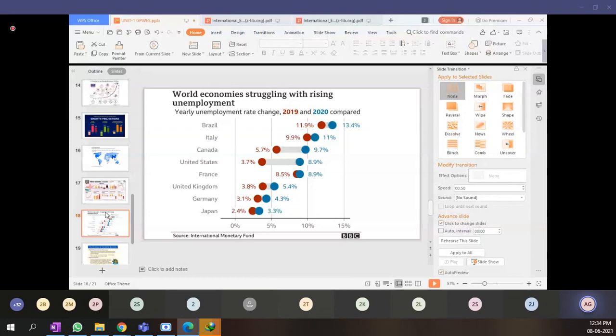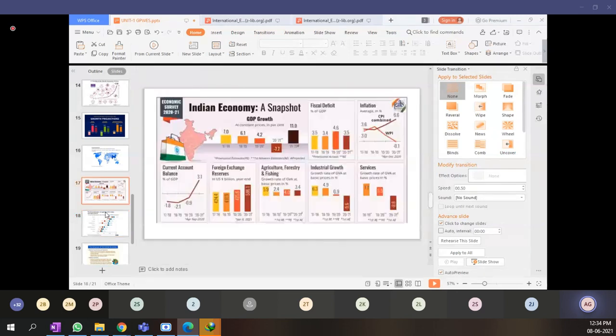I have just compared one of the developed economies with the help of this chart. The further discussion already happened for the Indian economy in the previous slide, as to how India has struggled, and what the GDP growth, inflation, fiscal deficit, industrial growth, agriculture, forestry and fishing, and the impact on the service industry would be.